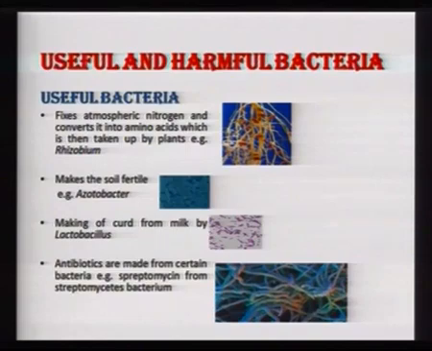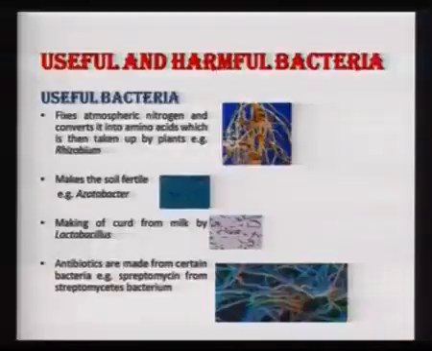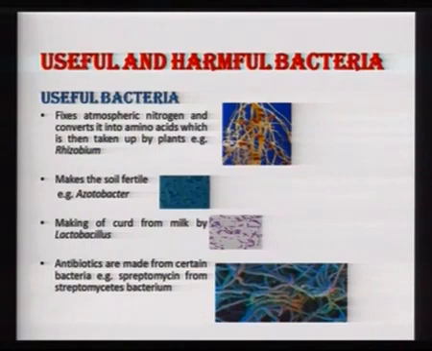So, they are helping us in converting the atmospheric nitrogen into useful compounds so that it can be utilized by the plants. At the same time, there are certain other bacteria like the soil bacteria, Azotobacter, which are found in the soil and feed on the dead decaying organic matter. As they feed on the dead decaying matter, they are getting the food, but at the same time they are converting the complex organic matter into simpler compounds, as a result of which the nutrients are not only made available to the plants, but also they are recycled back into the atmosphere.